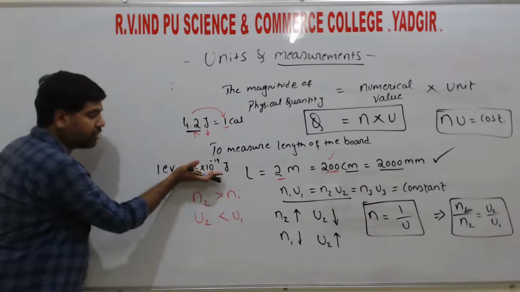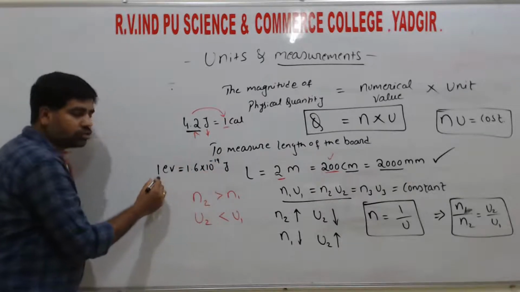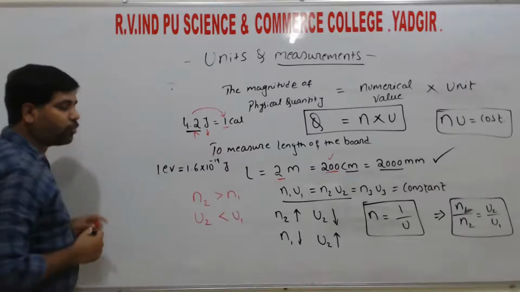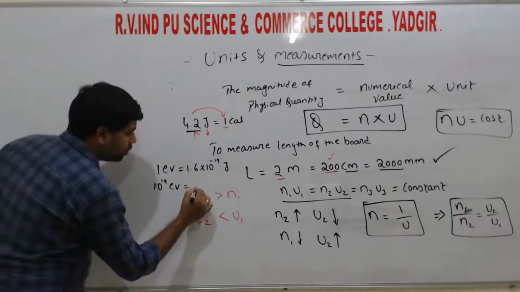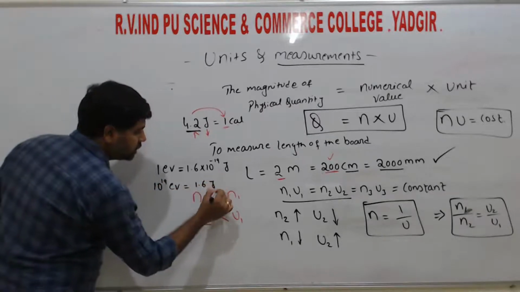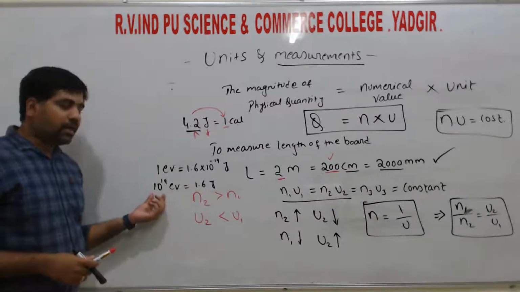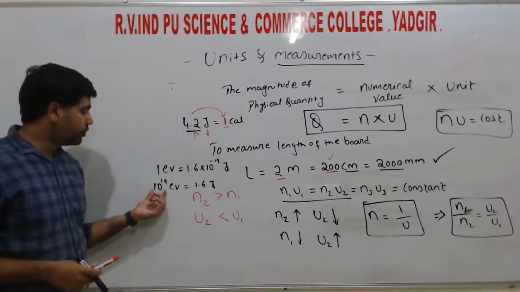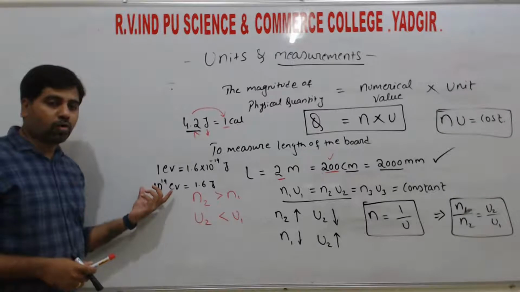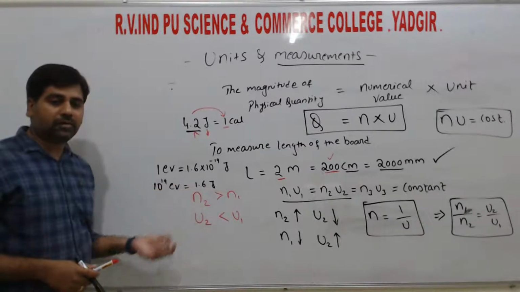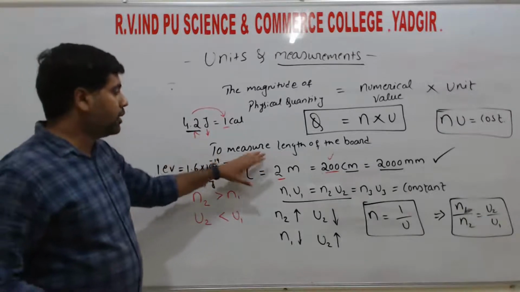But when it goes to the denominator and we cross multiply, 10 to the power of 19 electron volt is equal to 1.6 joules. Now observe which one is more: the numerical value 10 to the power of 19 is more compared to 1.6, right? So this is about measurement.